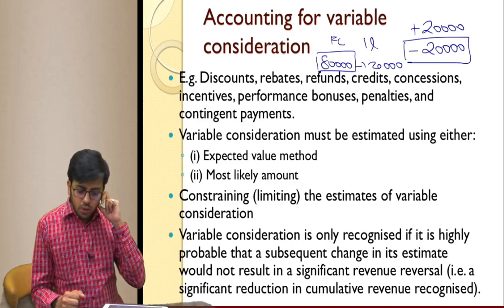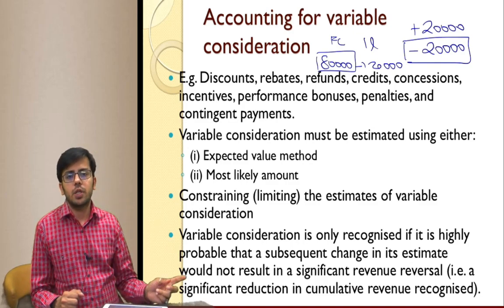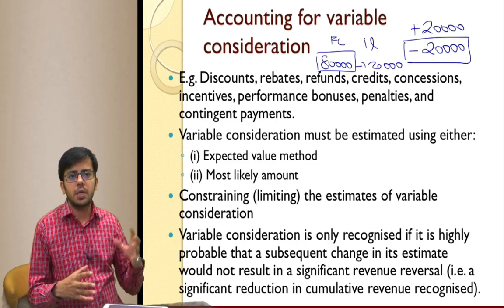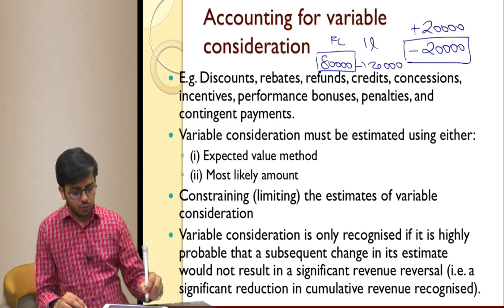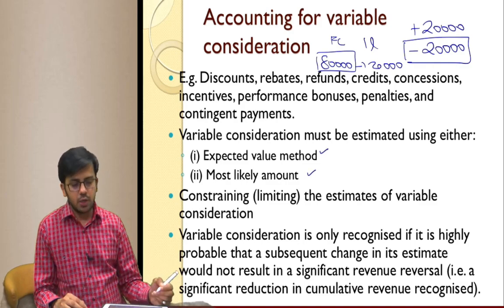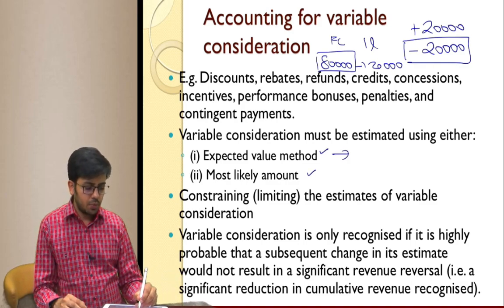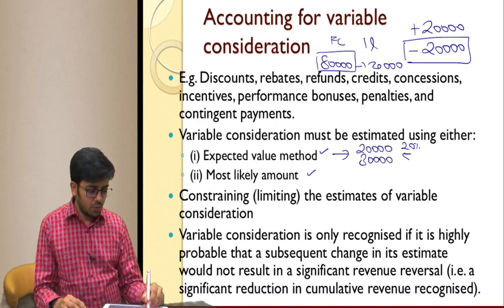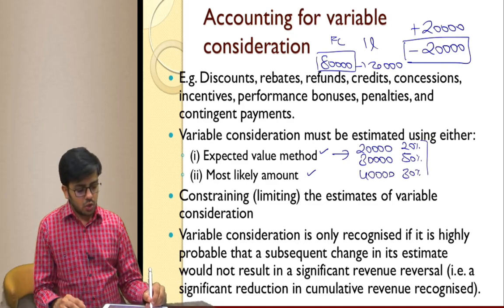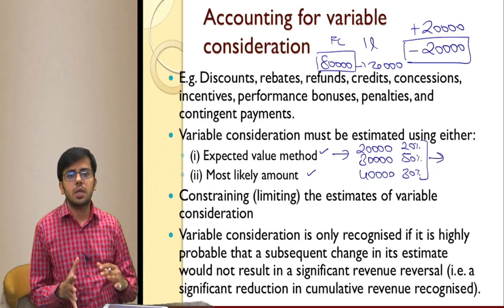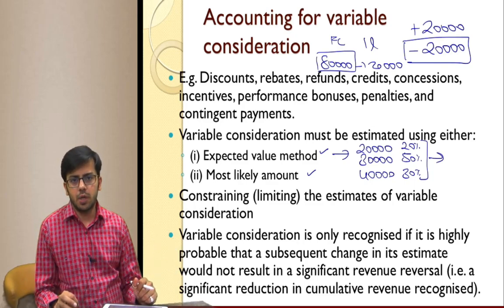Okay. Now, if you want to consider it as part of revenue earlier, if it is probable that it will be received, there are two methods: expected value method and most likely method. Expected value method is when we think that 20,000 will be received with 20% probability, 30,000 will be received with 50% probability, and 40,000 will be received with 30% probability. So we will take a weighted average. When there are multiple possibilities, we consider expected value method.